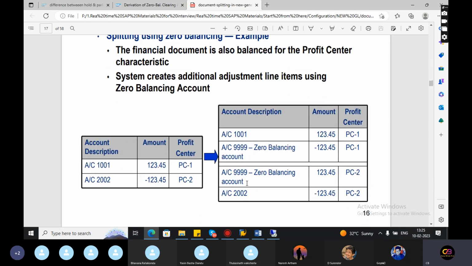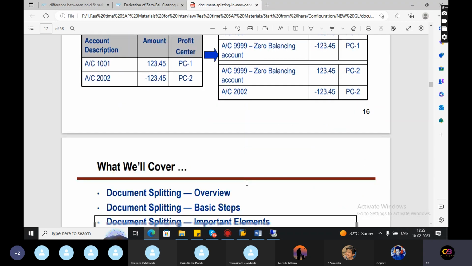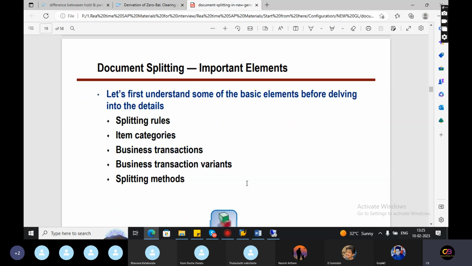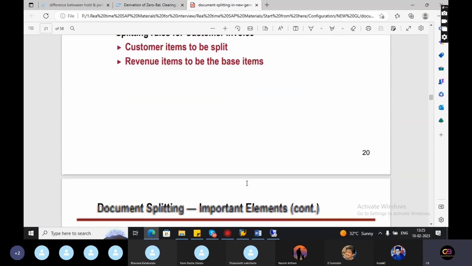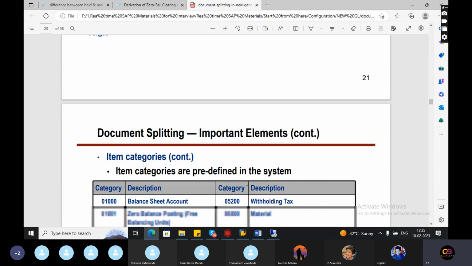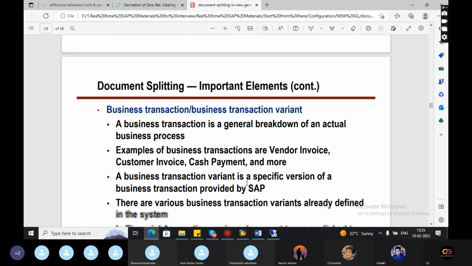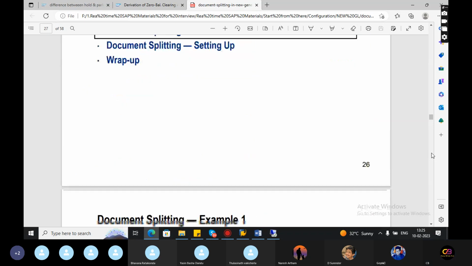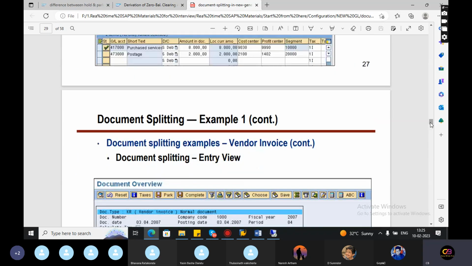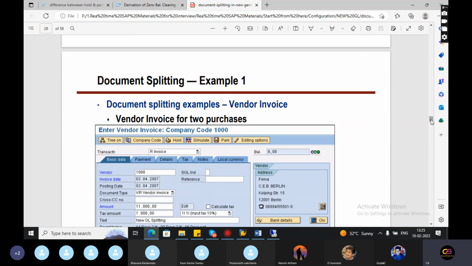And how the system will split, I will show you with screenshots so that you understand what I'm going to share. Let's say this is one vendor invoice.